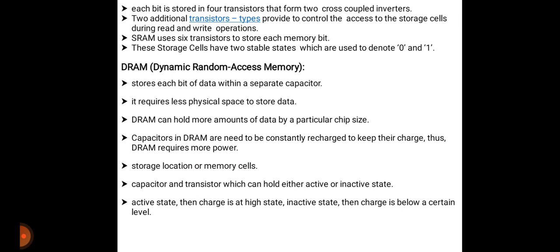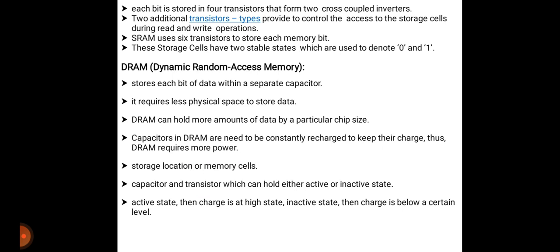DRAM is dynamic random access memory. DRAM is also a type of RAM, and it stores each bit of data within a separate capacitor. In SRAM we use transistors, and in DRAM we use capacitors for storing the data.